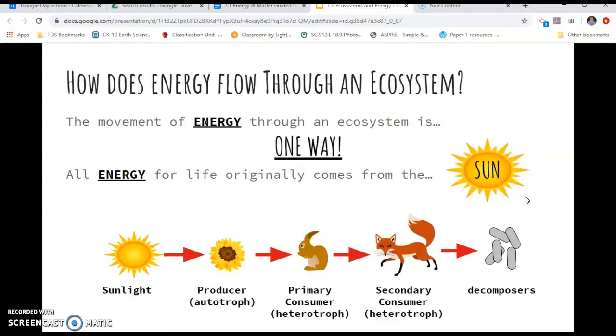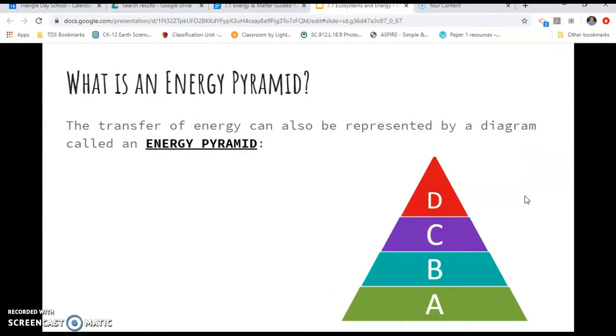We have a primary consumer, which is the first one that eats, like an herbivore. Then we have a secondary consumer, which eats the meat. Secondary consumer, it's also a heterotroph. And then if we had something beyond that, we would have a tertiary and maybe even a quaternary type of consumer. Decomposers are kind of all the way throughout, because they are going to decompose at every single level, but again, they are heterotrophs. We can take a look at this through an energy pyramid.